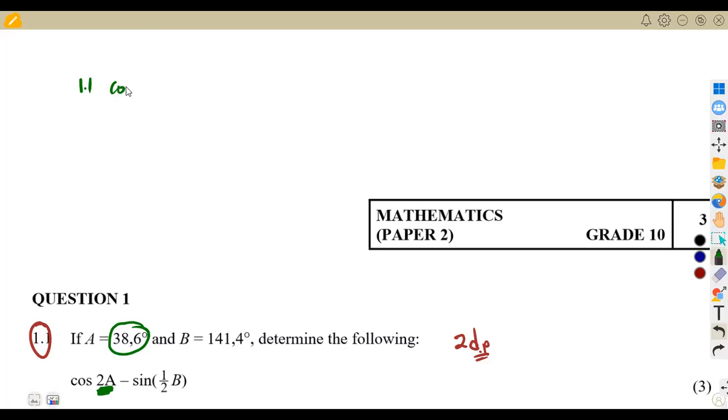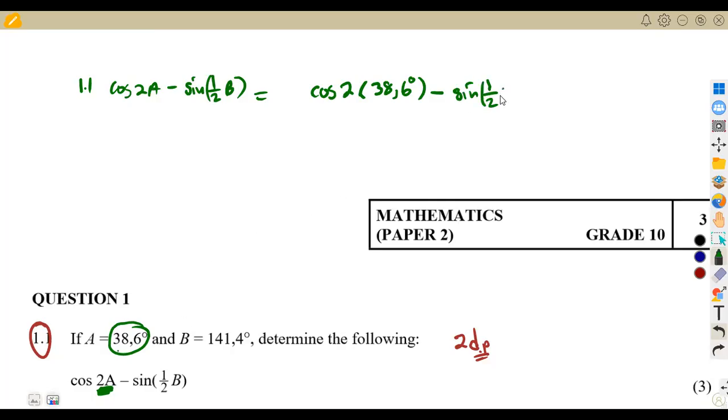So we are going to have the cosine of 2A minus the sine of half B. You can just open a bracket, 2 times the angle A, which is 38.6 degrees. So this is our angle A, you substitute it in, minus the sine of half of B.